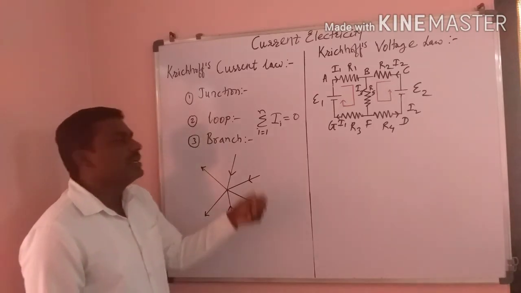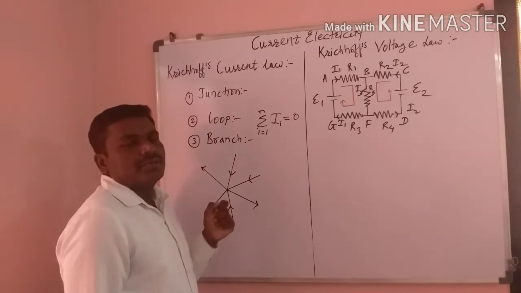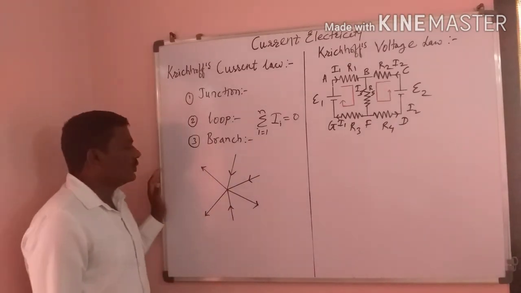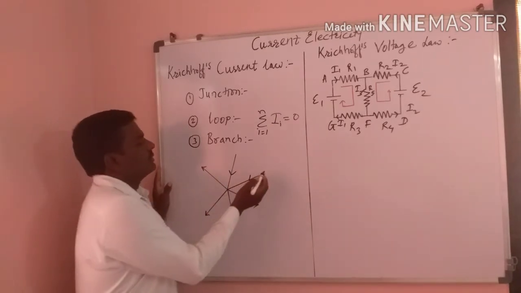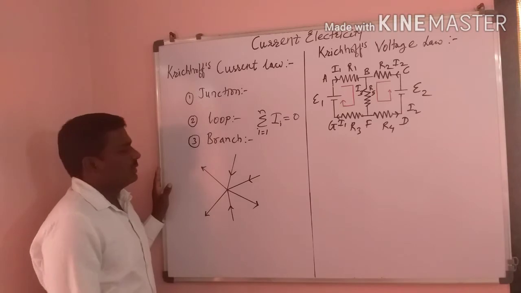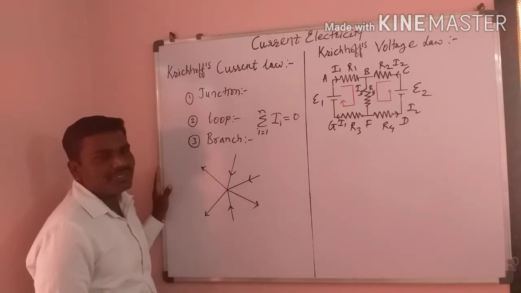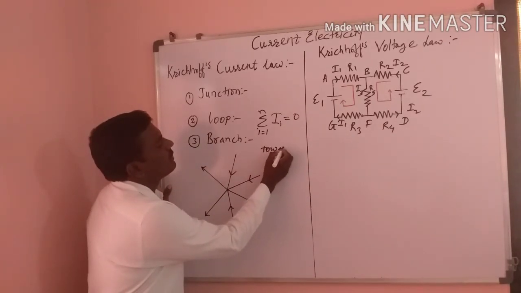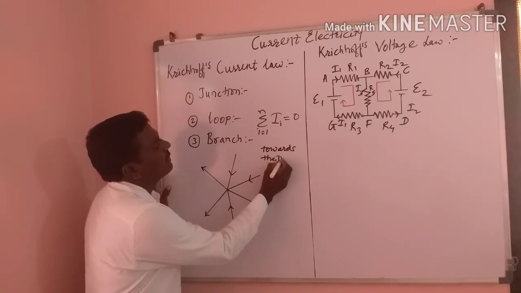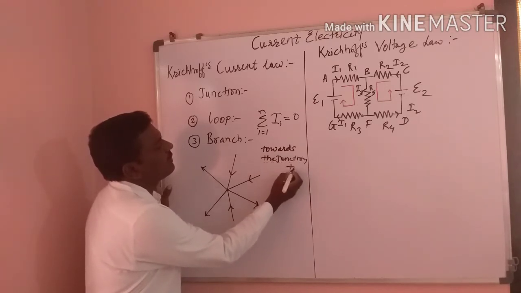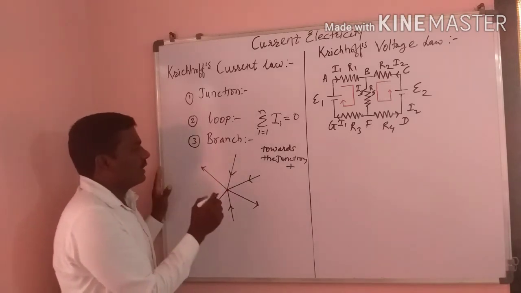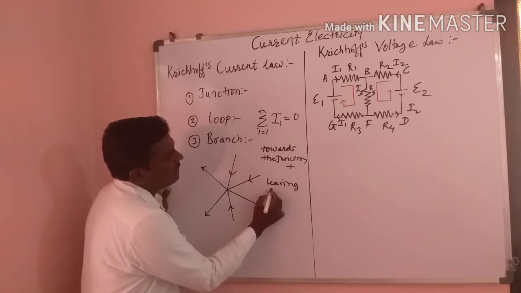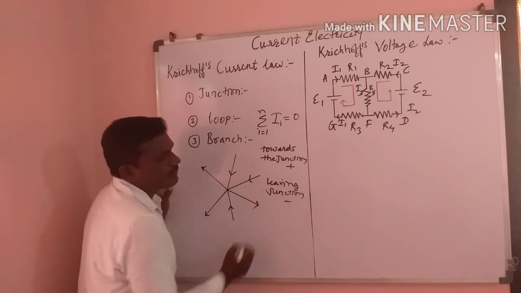Here I is the current of the ith conductor in the closed circuit. Here we use a sign convention. A current towards the junction, or arriving at the junction, is always positive, and a current leaving the junction is negative.